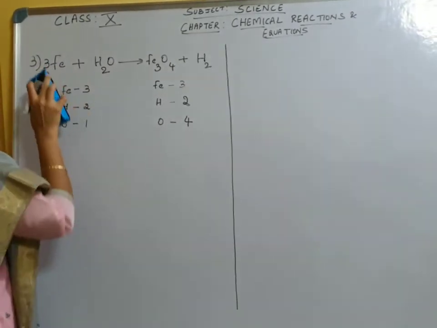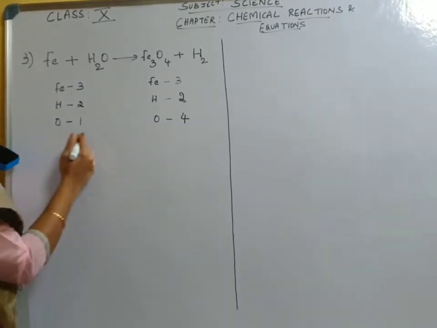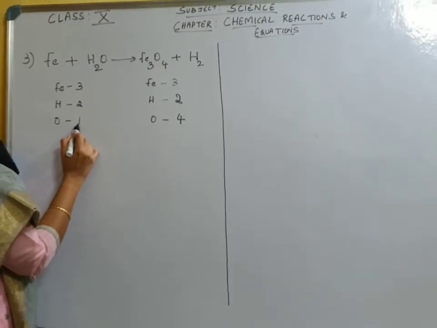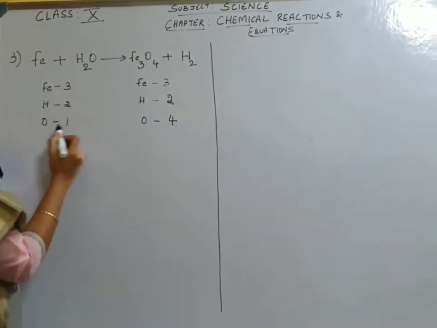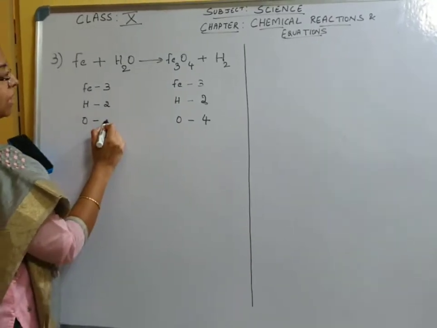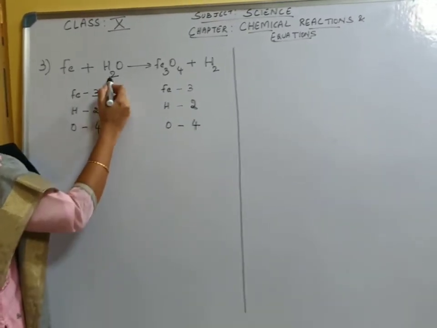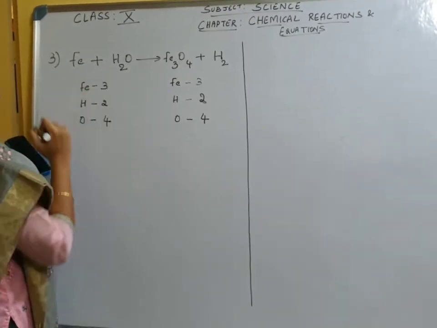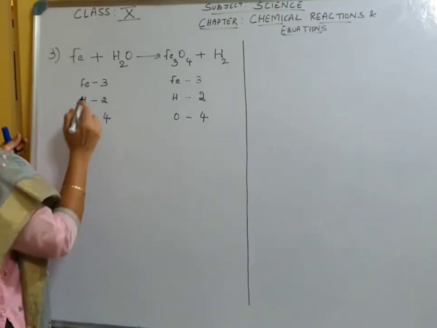Okay? Before you write it in the equation, first we will balance it in the elements individually. Then hydrogen is balanced, oxygen here it is 1 and oxygen here on the product is 4. So if you make it, we cannot make it 4 directly. If you make it directly 4, what happens to hydrogen? If you write 4 in the coefficient, 4 into 2, 8, right? So we will do that.